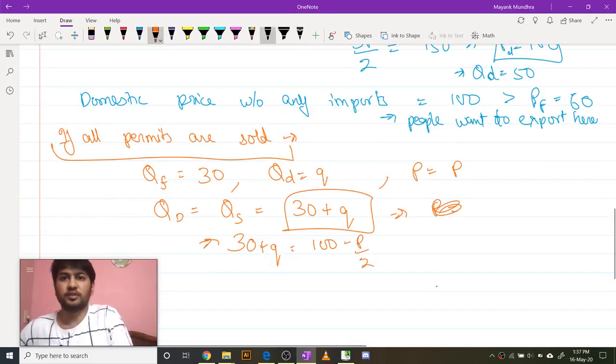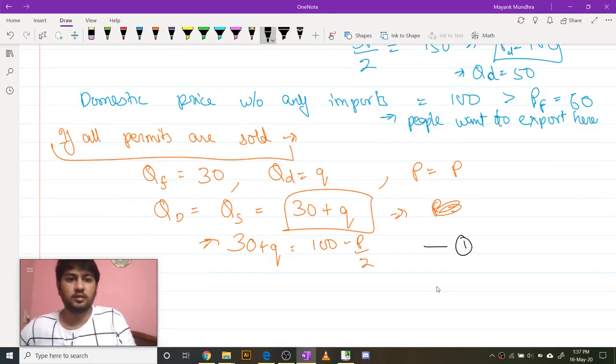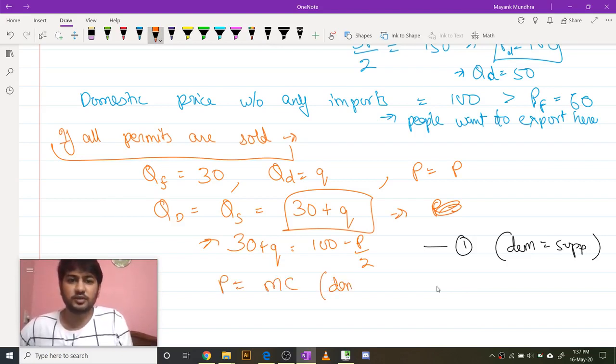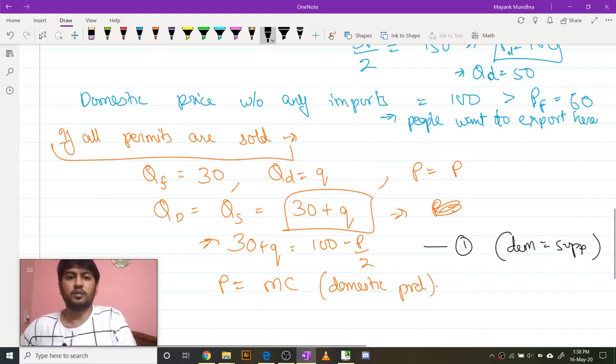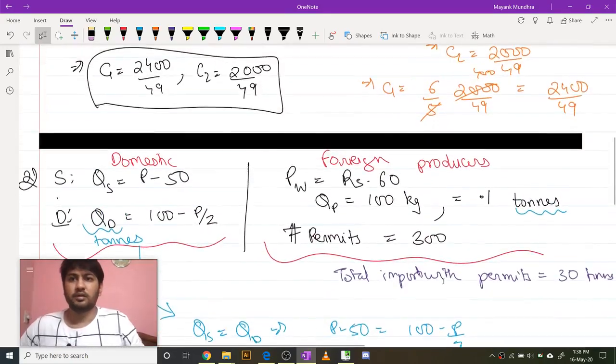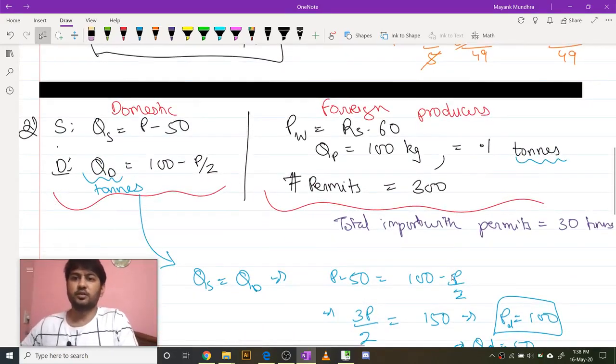So that is your equation number 1, which is demand equals supply, and equation number 2 must be price equals marginal cost for domestic producers. So what is going to be the price equals marginal cost?